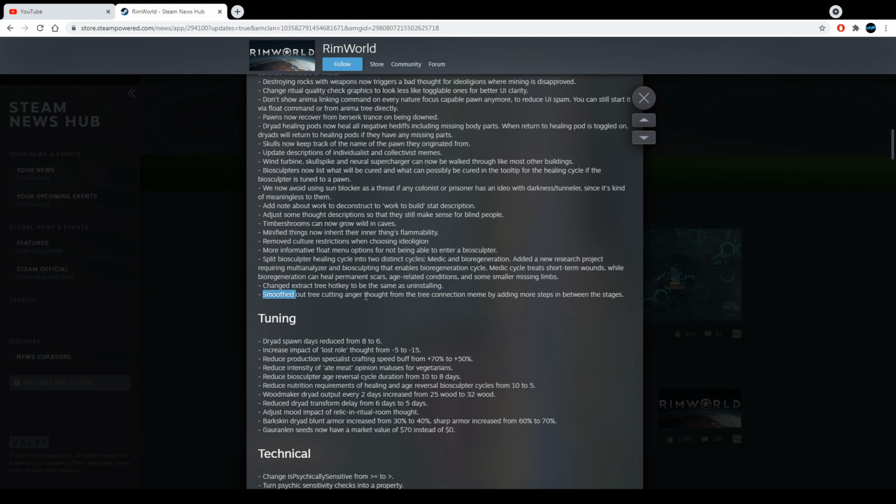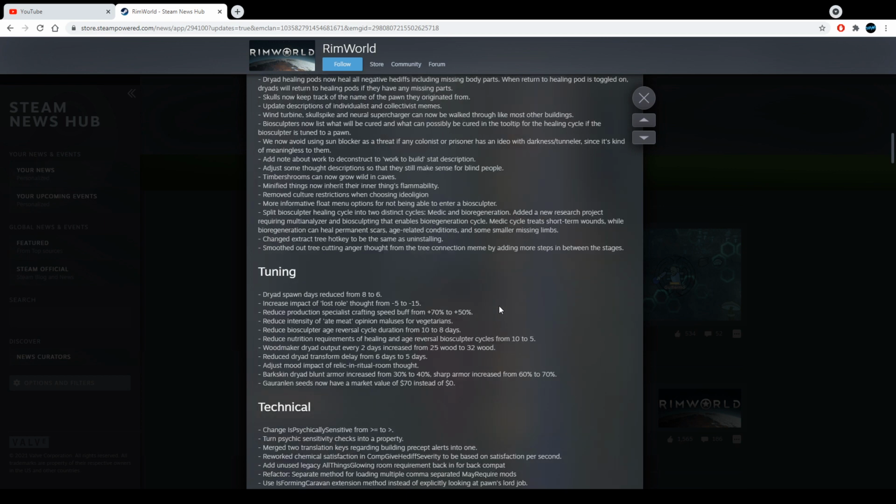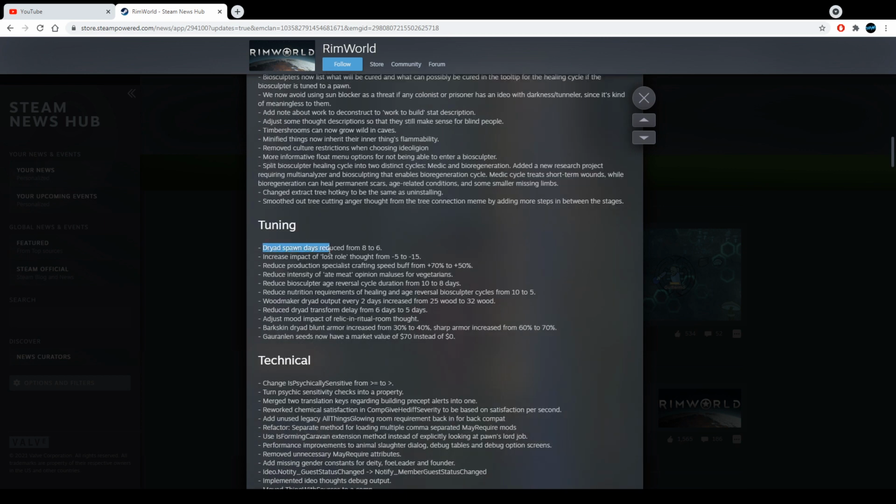Smooth out tree cuttings. Anger thought from tree connection mean by adding more steps in between the stages. Okay, why not? Dryad spawn days reduced from 8 to 6. Yeah, sometimes 8 days was super long. So 6 is good.